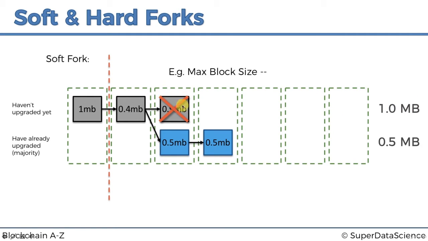Even if this doesn't happen right away, even if you have like 1-1 and then another 1-1, 1-1, eventually, because there are more miners here, this chain will be longer. Eventually the blue chain over here will be longer, and eventually this other chain will be rejected. And so the new miners will always win because their blocks are accepted by both the new and the old rules. The old miners will always lose because their blocks are not accepted by the new rules, and there are fewer of them, fewer of the miners.